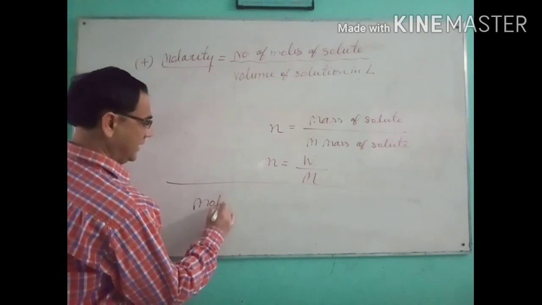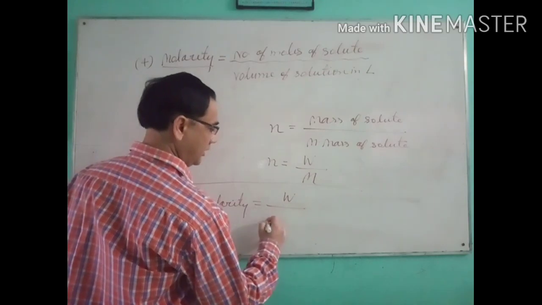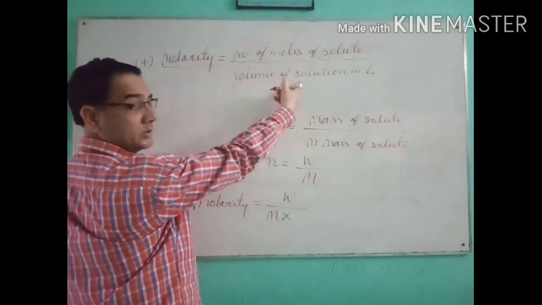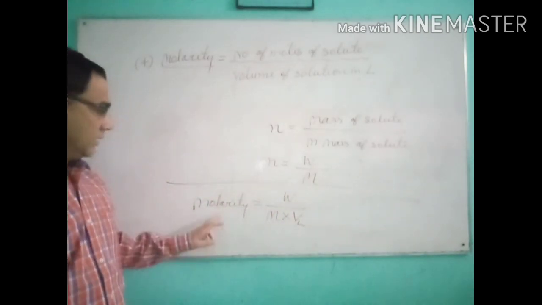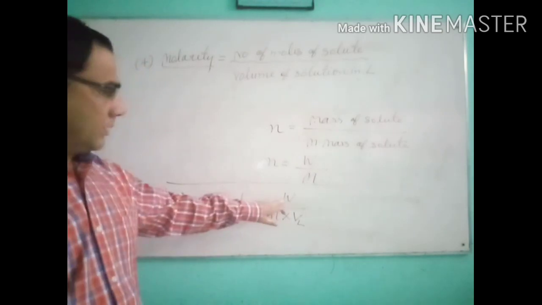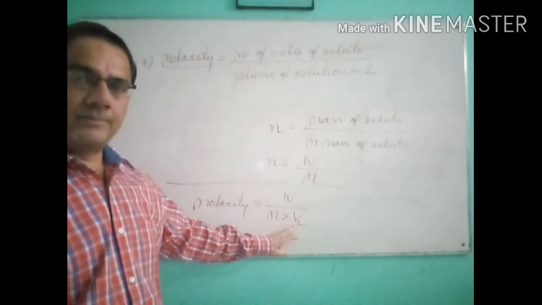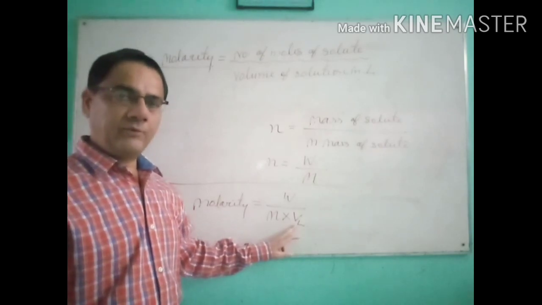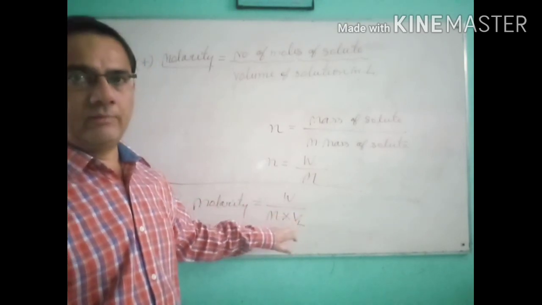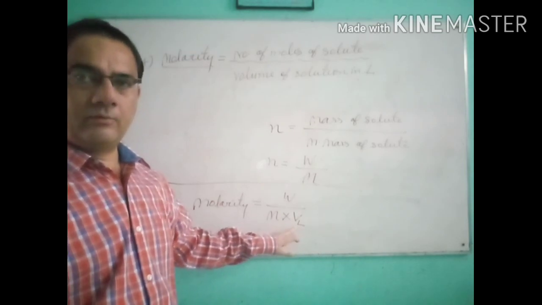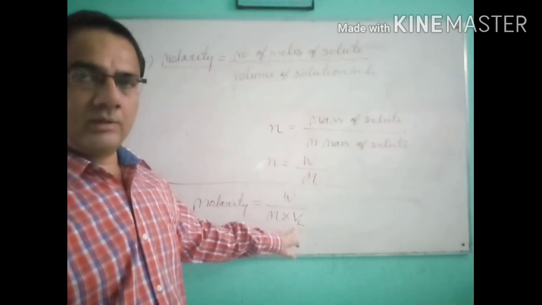See, molarity is equal to W upon M into volume of solution in liter, that is V liter. This is the formula to calculate the molarity. Mass of the solute, molar mass of the solute, volume of solution in liter. In the question, if the volume of the solution is given in liter, directly we put the value here. But in many questions, the volume of the solution will not be given in liter, that may be given in ml.